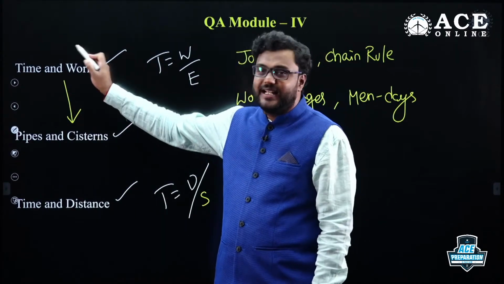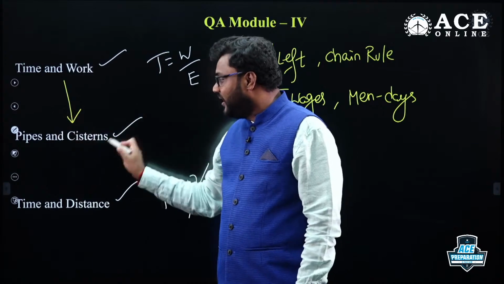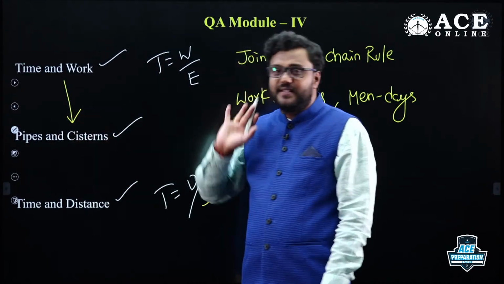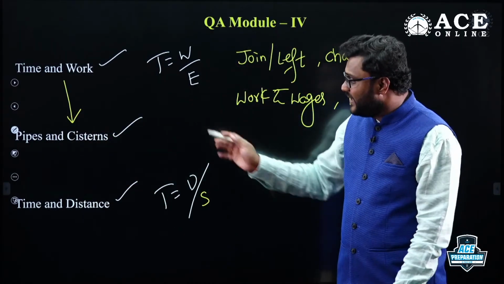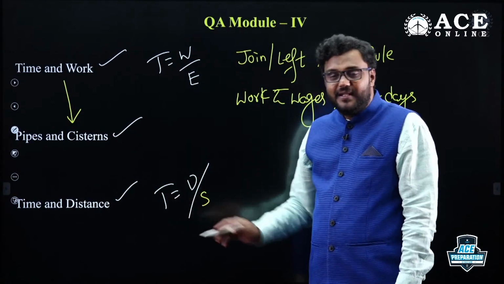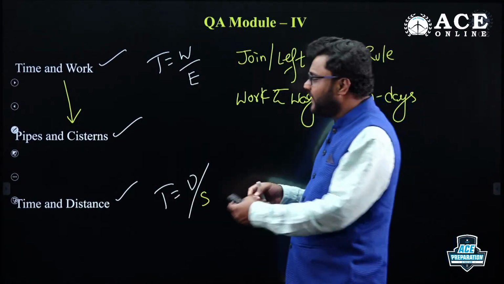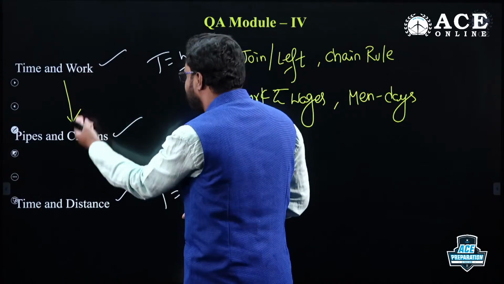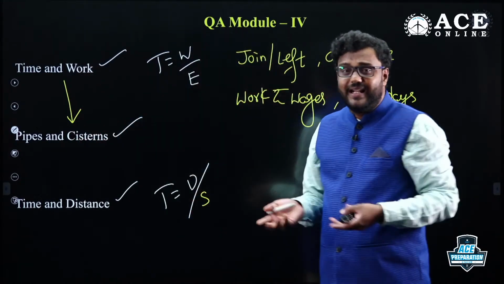If you understand time and work, and you add on the opposite work concept, then pipes and systems will be completed. Once these two are done, time and distance is almost done. If you prepare time and distance first, then time and work and pipes and systems are also okay. All these are interrelated.